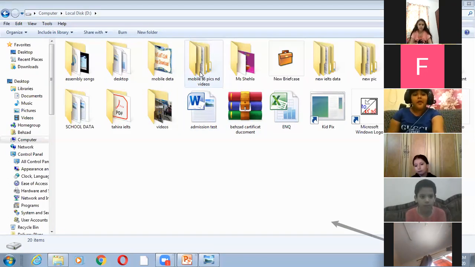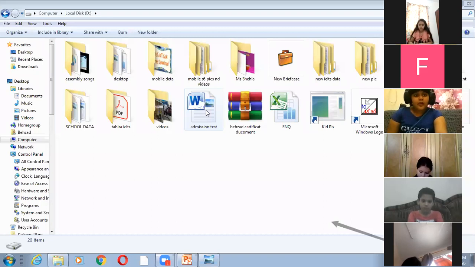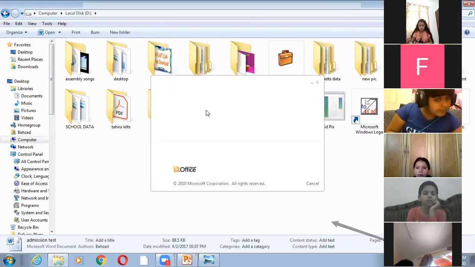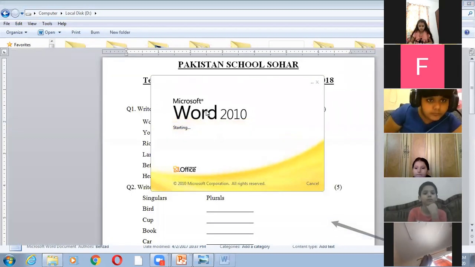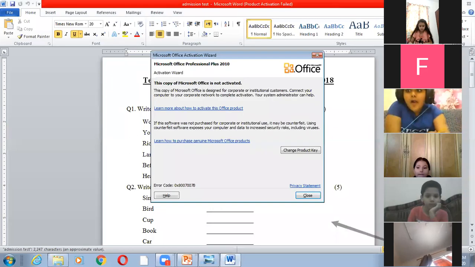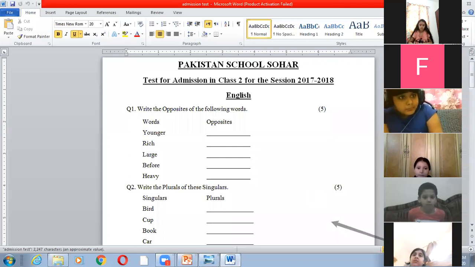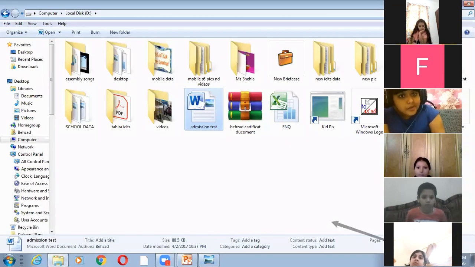So what is a file? A file is a collection of data or information. Each file has a name. We give the name to any file, and it can have anything in it, including drawing, text, picture, etc. This file has text. Text means written thing. But your file can also be a picture, like any drawing you saved.